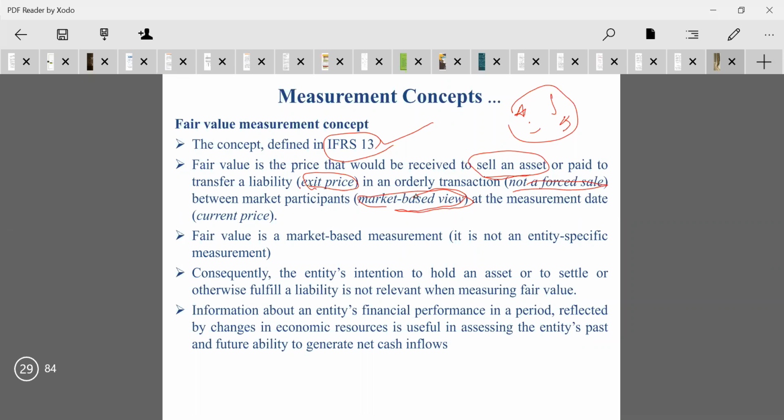We have to look at the present industry. On the basis of these, the fair value measurement concept will be there. And in the same IFRS 13, we need to study how these values have to be measured. How this value can be measured, all of that we will see later.